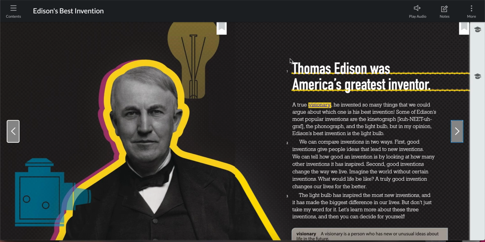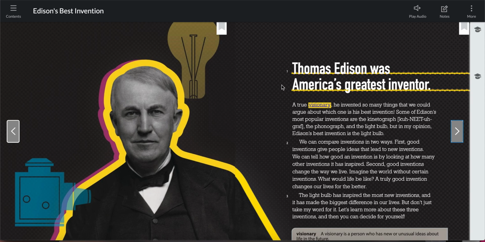We can compare inventions in two ways. First, good inventions give people ideas that lead to new inventions. We can tell how good an invention is by looking at how many other inventions it has inspired. Second, good inventions change the way we live. Imagine a world without certain inventions. What would life be like? A truly good invention changes our life for the better. The light bulb has inspired the most new inventions, and it has made the biggest difference in our lives. But don't just take my word for it. Let's learn more about these three inventions, and then you can decide for yourself.